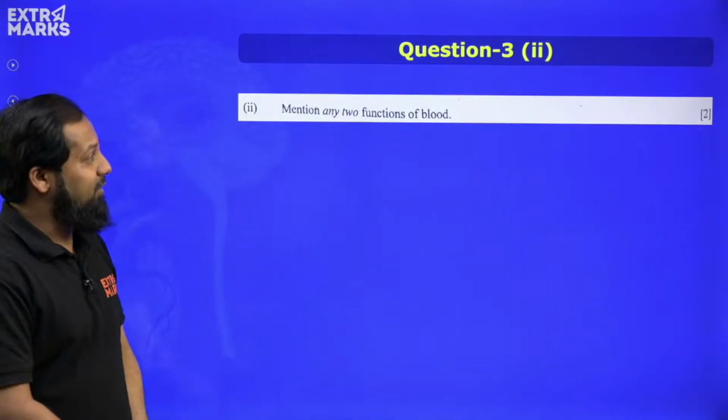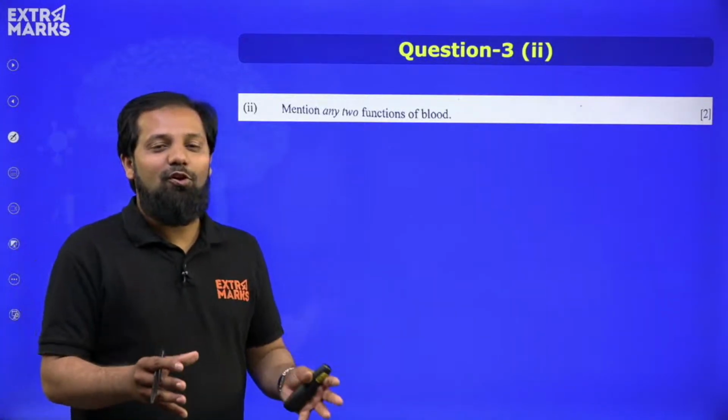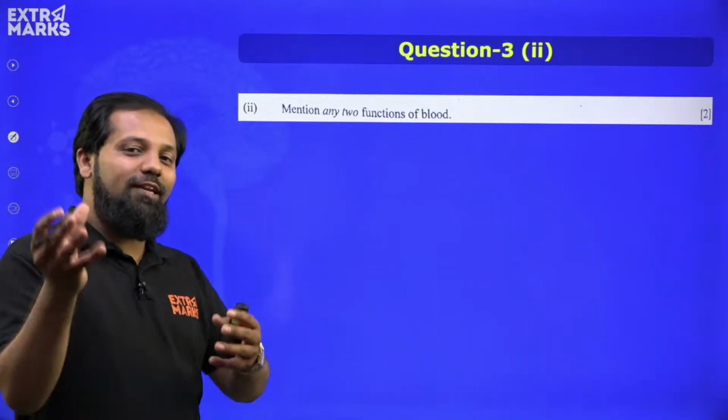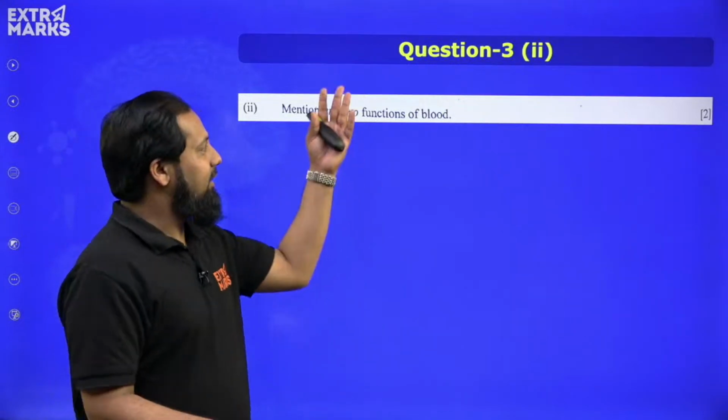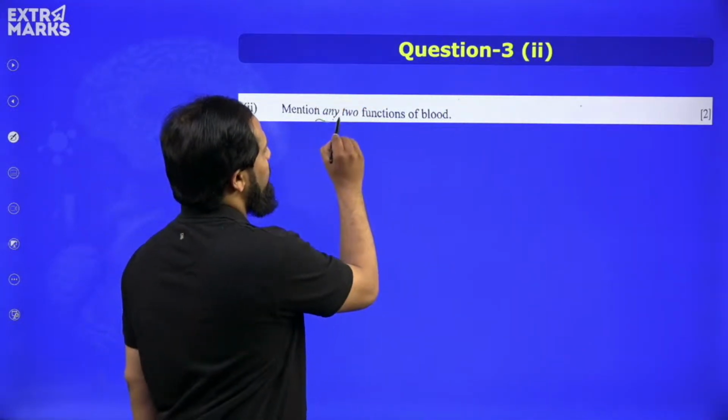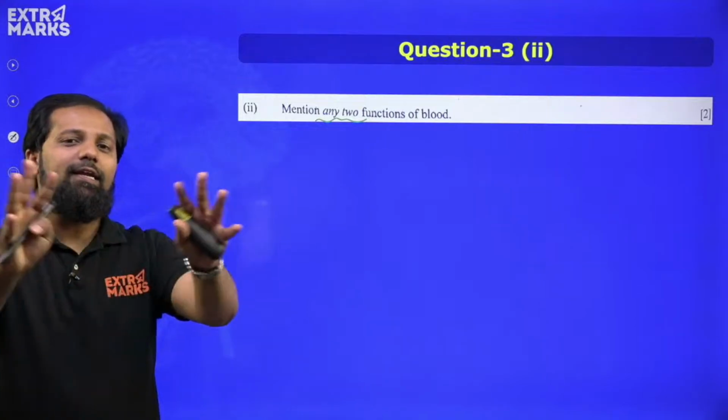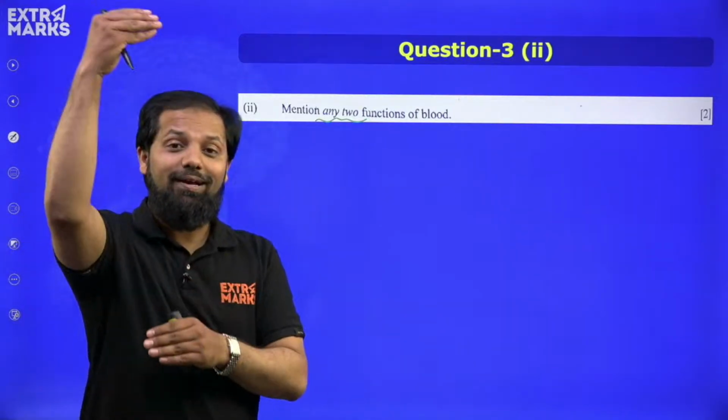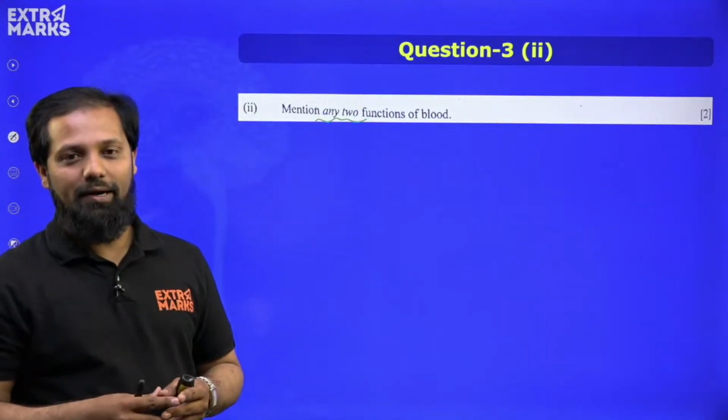Moving towards the next question, again a very simple question, because a lot of students, those who are there in lower classes also could have answered. The functions of blood. So you need to write two functions of blood, any two functions. Now you can make a list of functions of the blood, right?